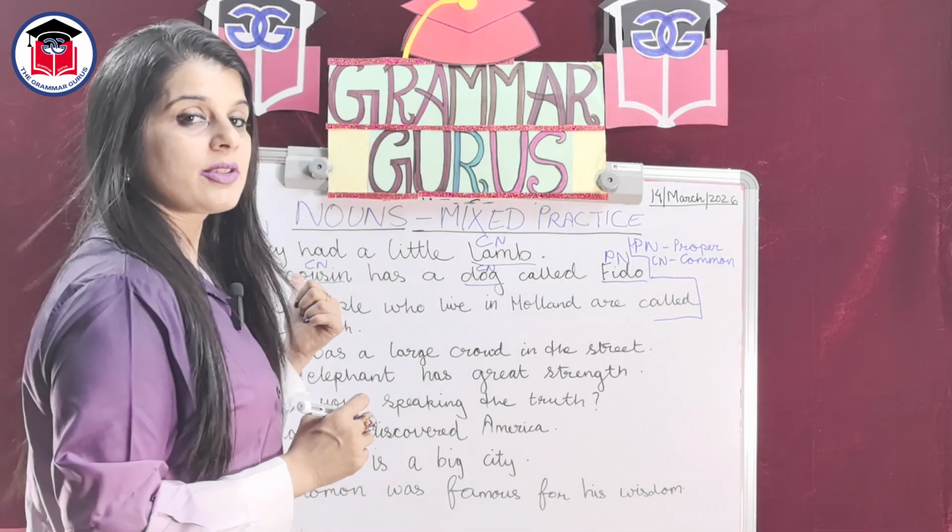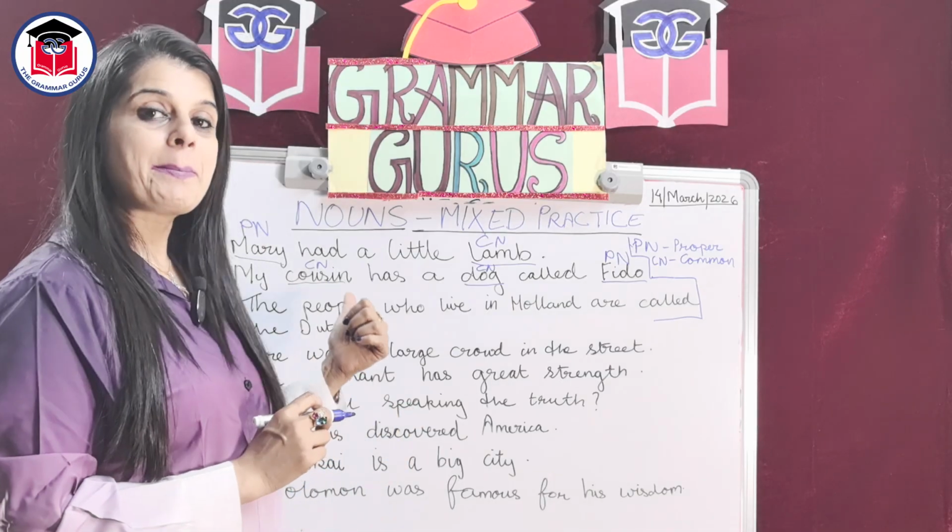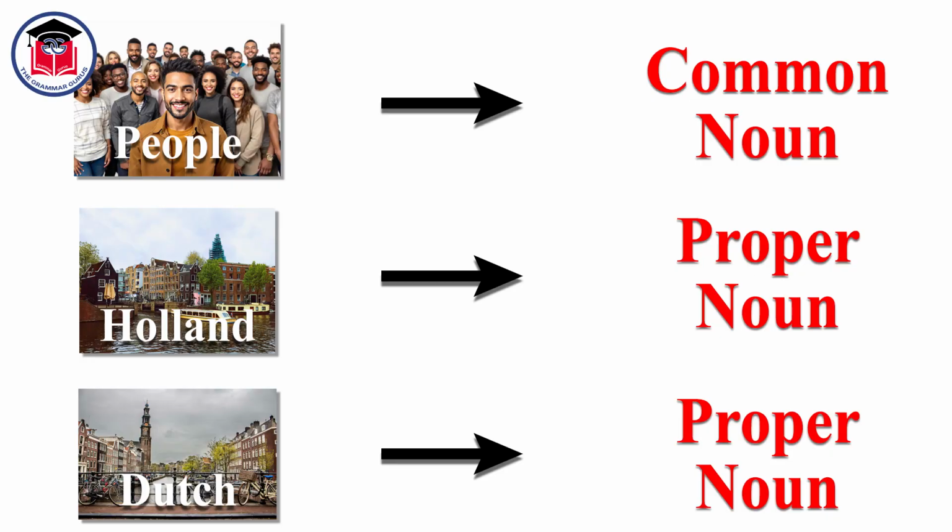Now let's move on to the next sentence. The people. People again is a name. So people will be a common noun. I shall give you another trick here.